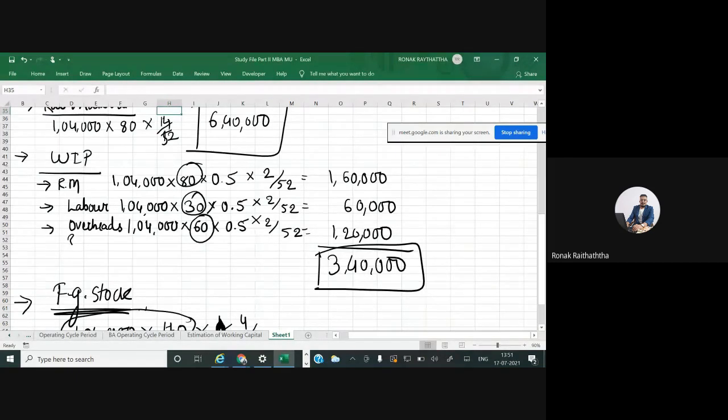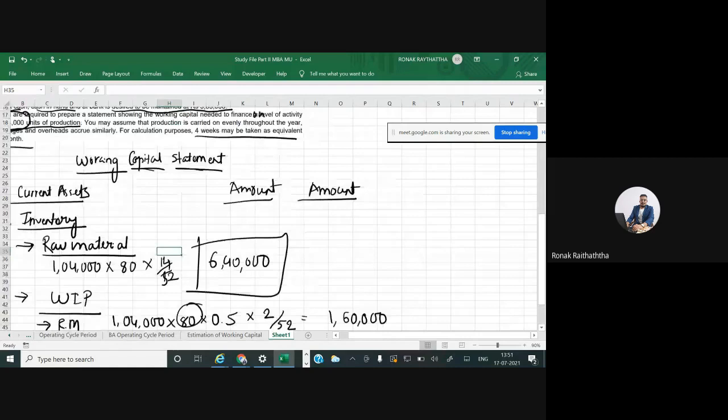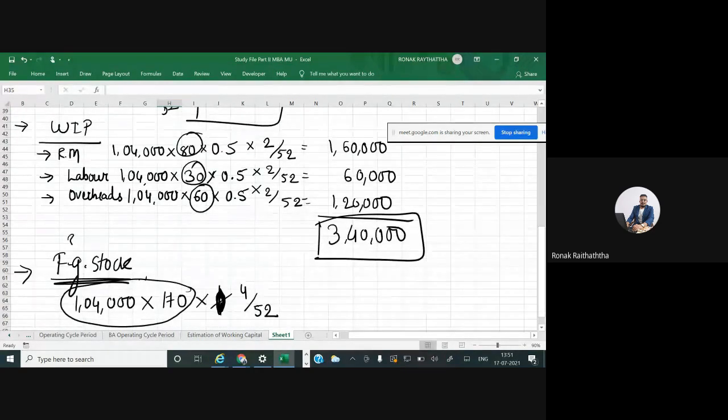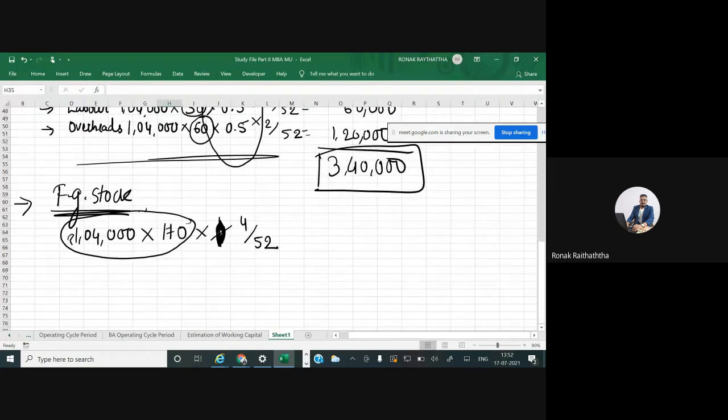Now sometimes what happens is that they may give you a different proportion of completion. Raw material completion in the WIP will be 50%, labor completion in the WIP may be say 30%, and overhead completion in the WIP may be say 70%. Then you cannot directly take the total cost of 170, no? Then the individual element cost will have to be taken. Here in this case, 50% completion is given for every cost included. But it may be different for individual costs, right? So that's why we may follow this format for finding the WIP.